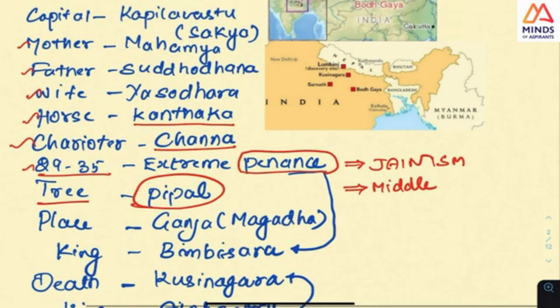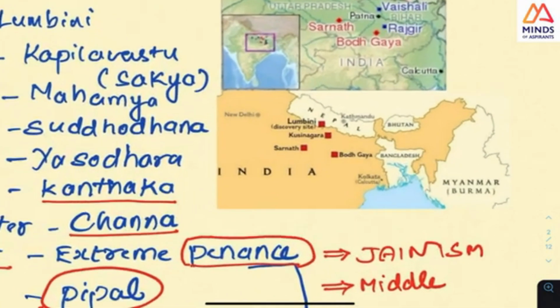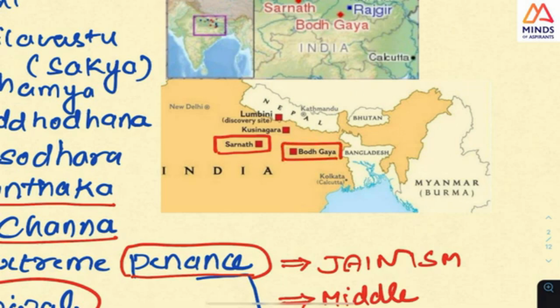What you should know from the preliminary examination perspective is these places: Lumbini, the place where he is born, Sarnath, the place where he gives the first sermon, and Bodh Gaya, the place where he gets enlightenment. This is the thing that you should know.